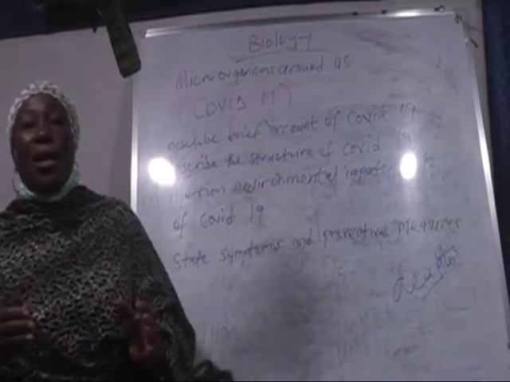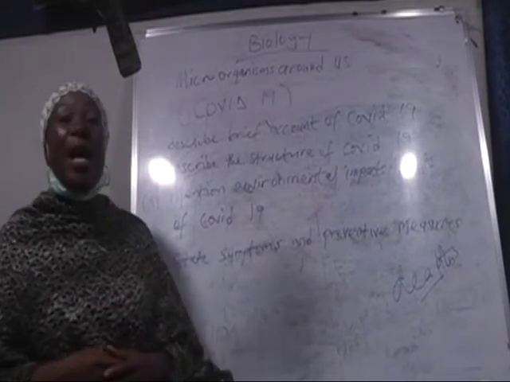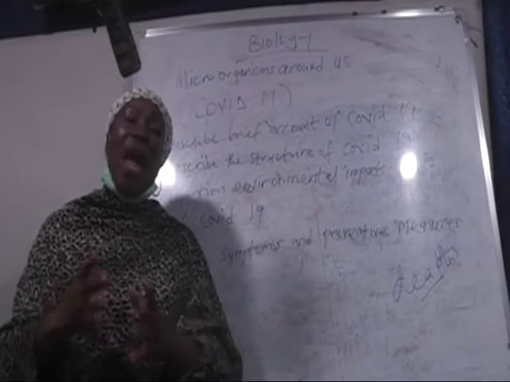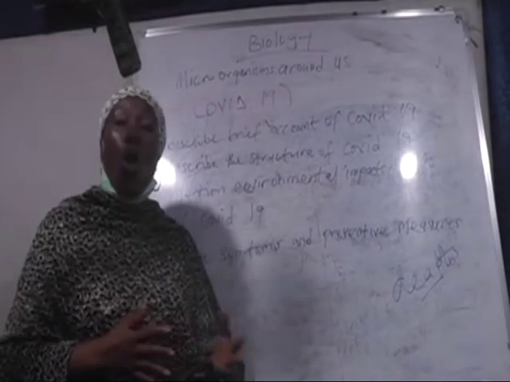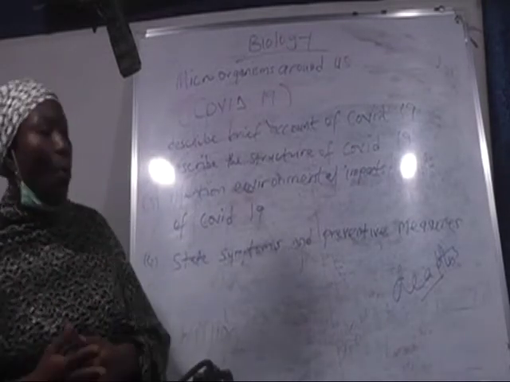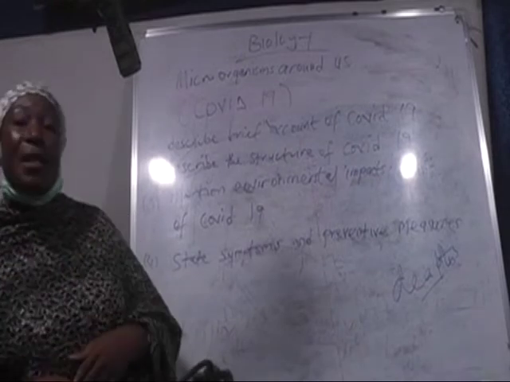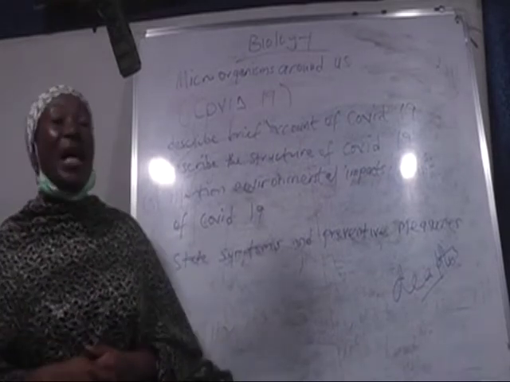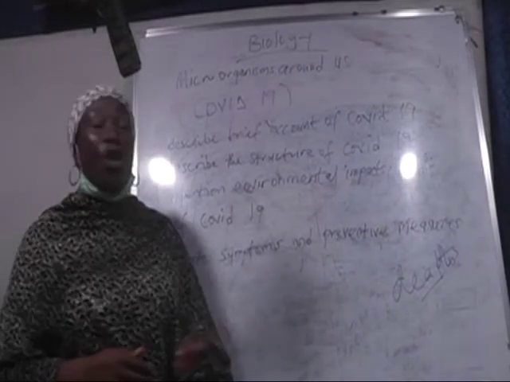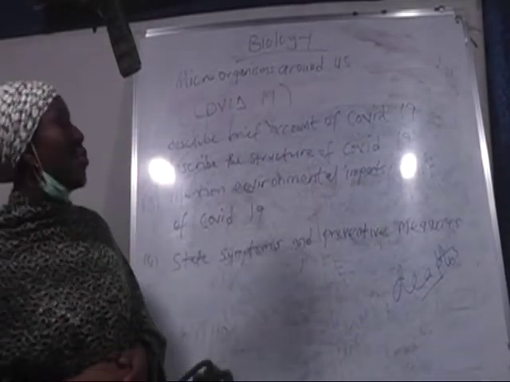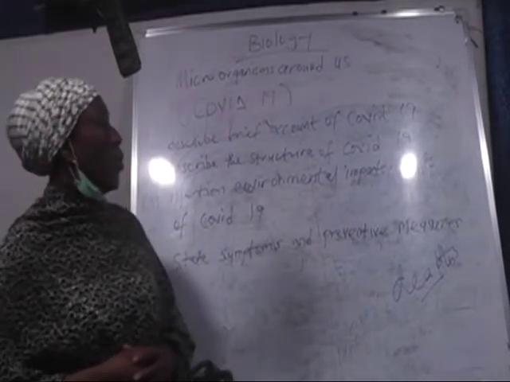It is the act of sneezing or coughing into a flexed elbow, because the main primary source of contact is through saliva or respiratory droplets. When an infected person coughs or sneezes, the droplets can move to another individual who can then be infected. So we are always advised to practice respiratory etiquette, sneezing into a flexed elbow.